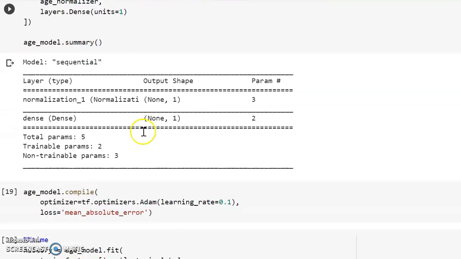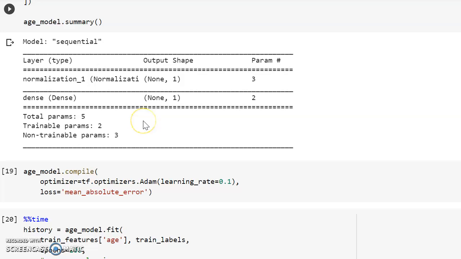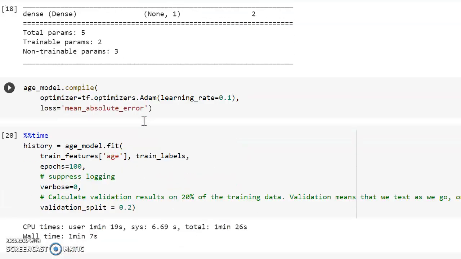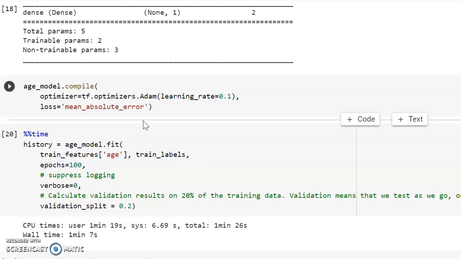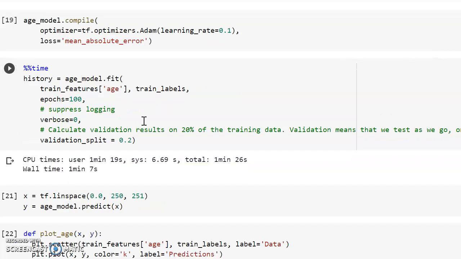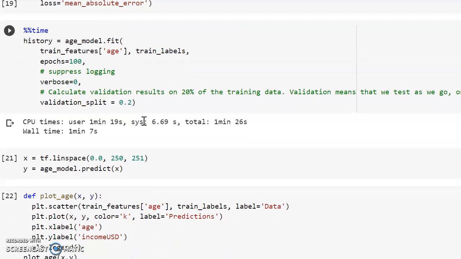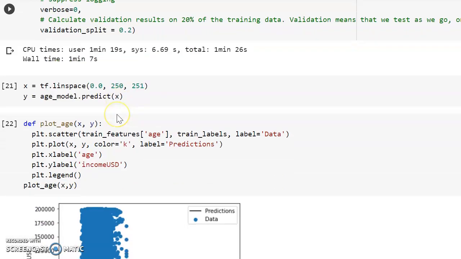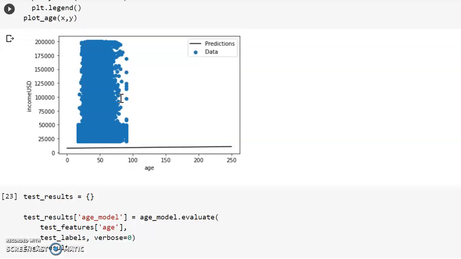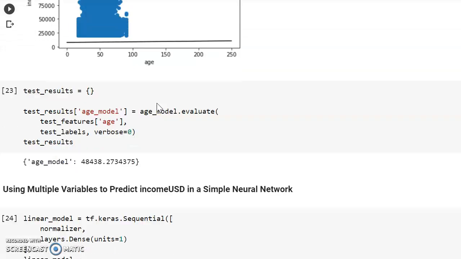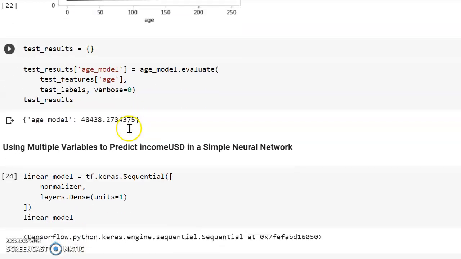Here you can find my output, model 1 sequential, and I'm compiling that using the built-in method, suppressing the log. I'm also calculating the validation results on 20% of the training data, meaning we test as we go on a 20% subset of the training data. I'm getting the CPU times as well, and I have taken the x-axis and y-axis here. You can find my graph here, and also the test results.